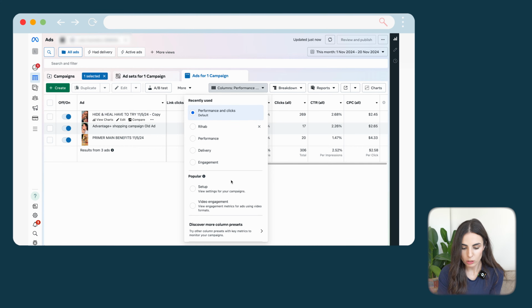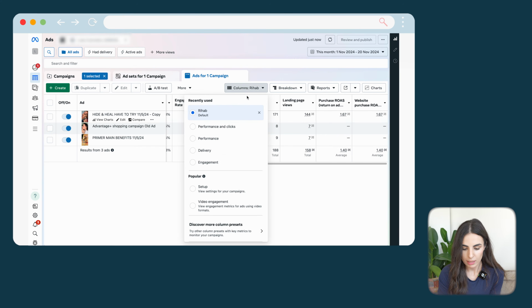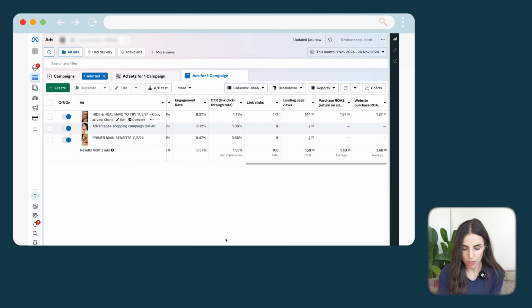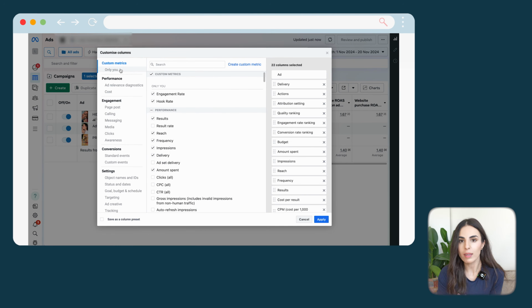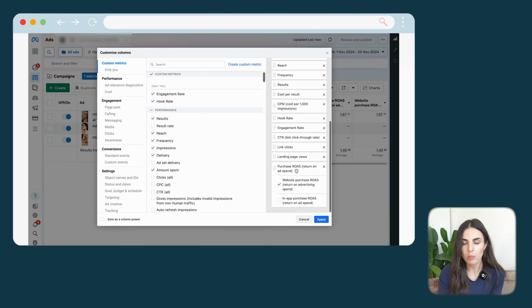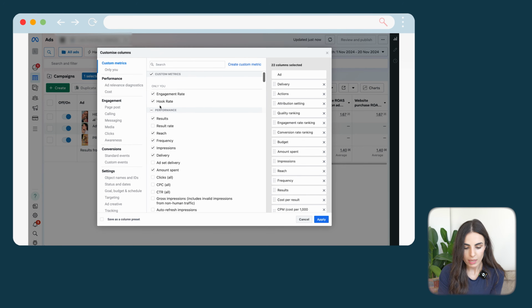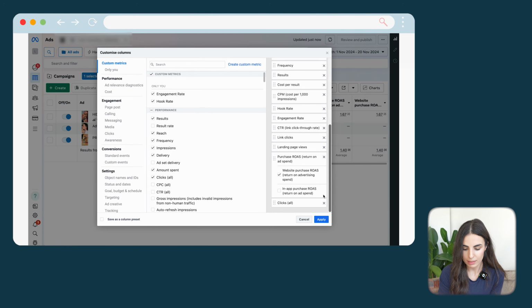But I will show you how to create your own setup like I have done in here. So what you need to do is click here and go to customize columns. As you can see in here, you have all the metrics divided by type, and here you find the ones that you have chosen. This is my own setup. You can choose your own setup. These are the two metrics that I have created. They are not already on Facebook. I will show you how to do that in a few minutes. But as you can see, I have all the metrics in here. If I want to add any additional metric, I just need to click and it will be added in here.